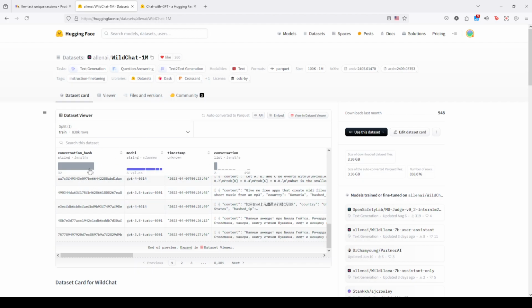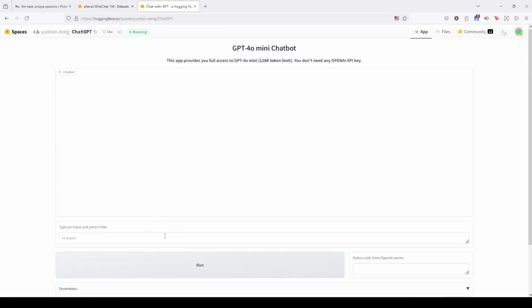Now, this dataset was collected using a Hugging Face space, this one right here, and this is basically a middleman between you and ChatGPT. So this space collects all your conversational data, and this is a very large dataset that, as the name indicates, contains 1 million conversations.